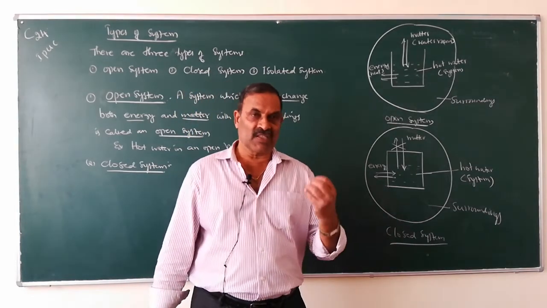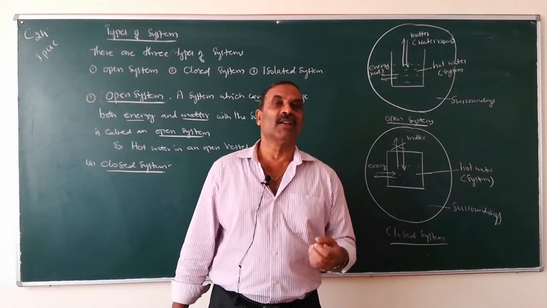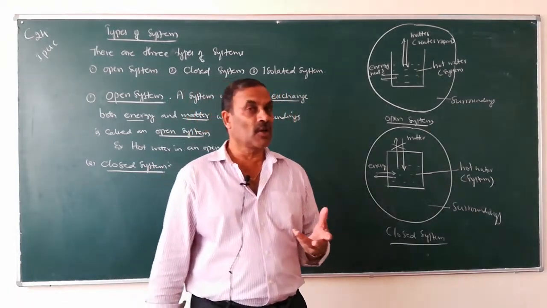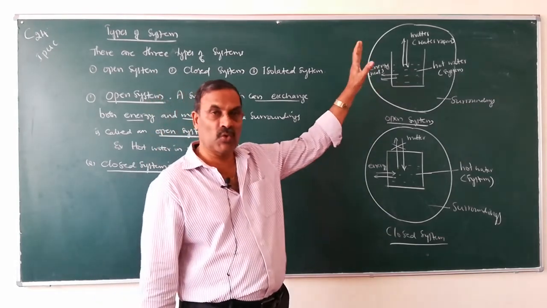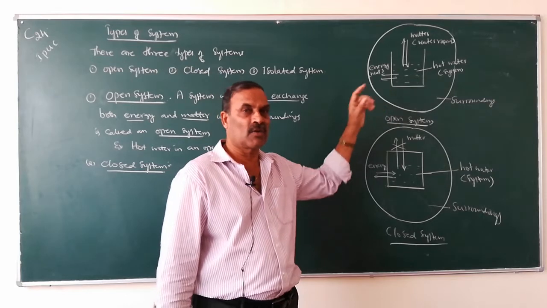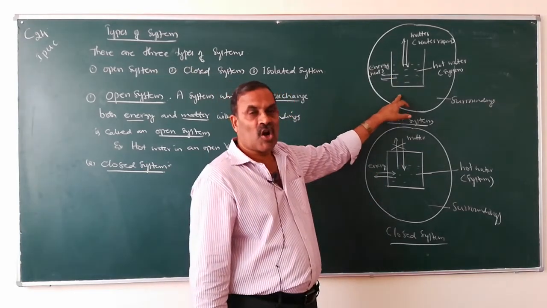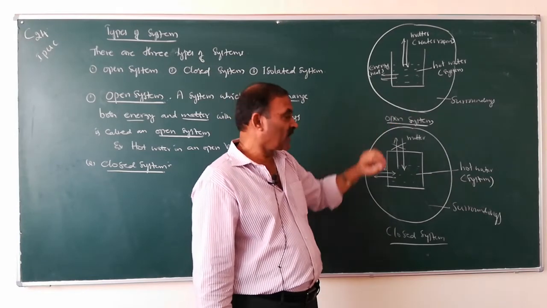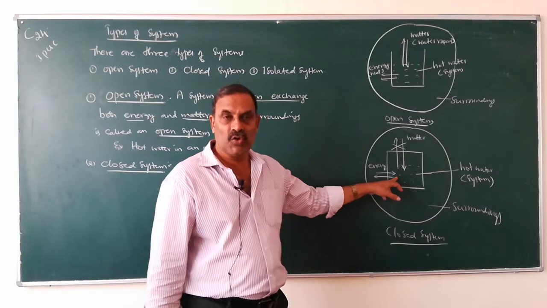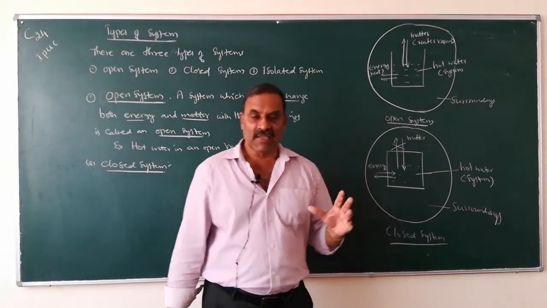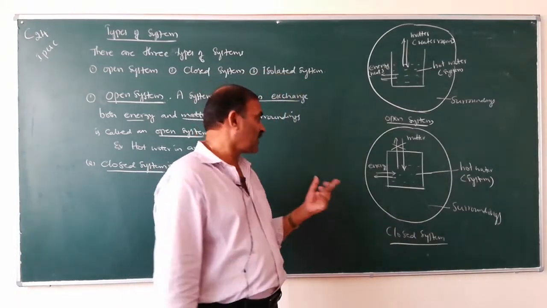What is a closed system? A system which can exchange only energy but not matter with the surroundings is called a closed system. What is an open system? A system which can exchange both energy and matter with the surroundings is called an open system. Example, hot water in an open vessel. Hot water in a closed vessel is an example for closed system, because in this system there is exchange of only energy but not matter with the surroundings.